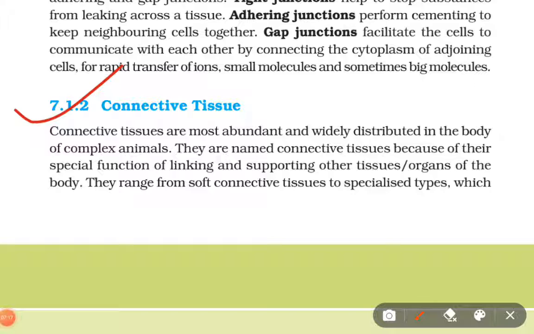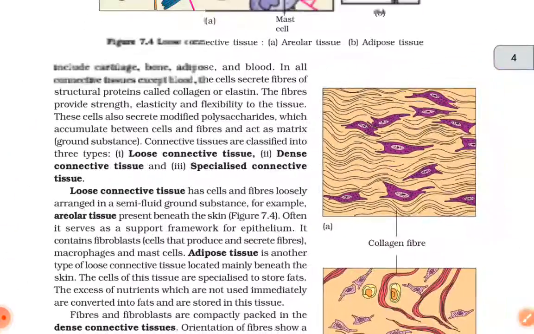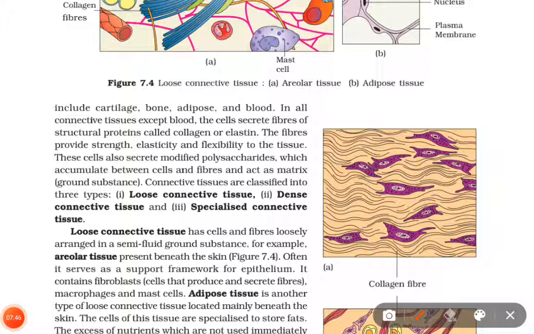7.1.2 Connective tissue. Connective tissues are most abundant and widely distributed in the body of complex animals. They are named connective tissues because of their special functions of linking and supporting other tissues or organs of the body. They range from soft connective tissues to specialized types, which include cartilage, bone, adipose, and blood.